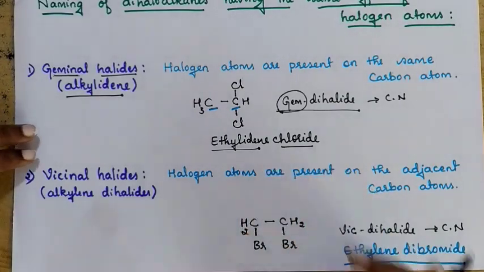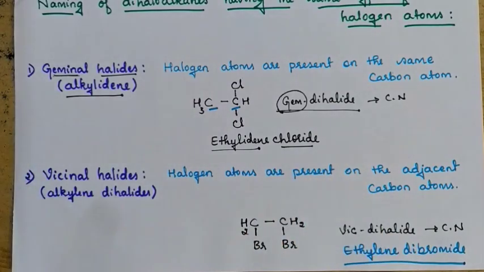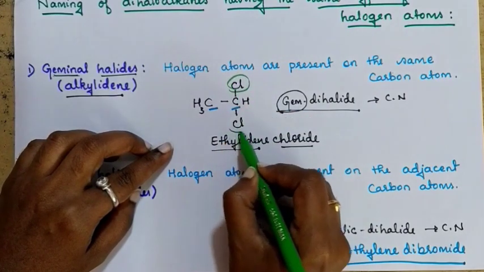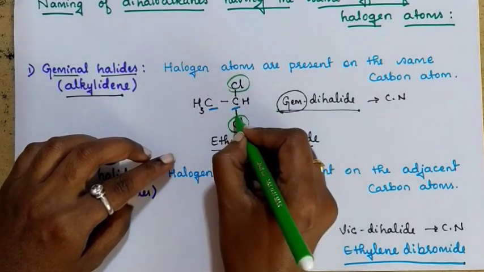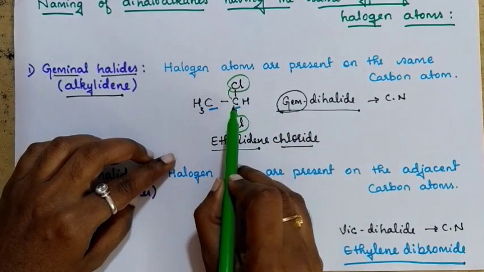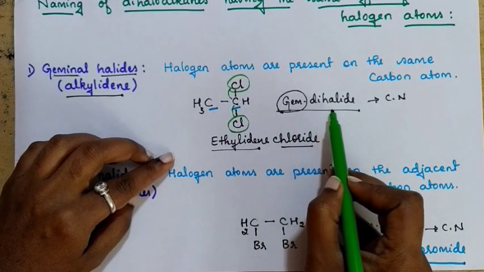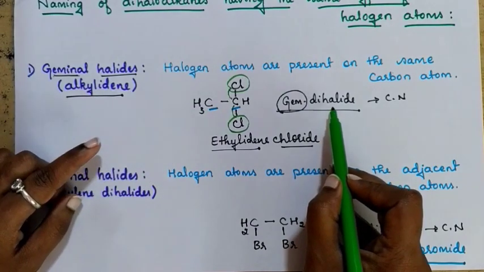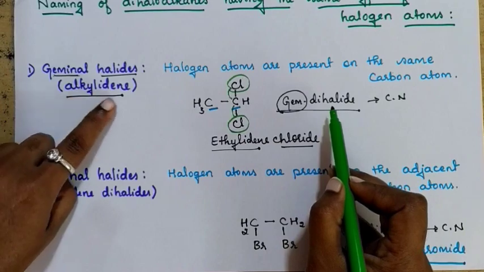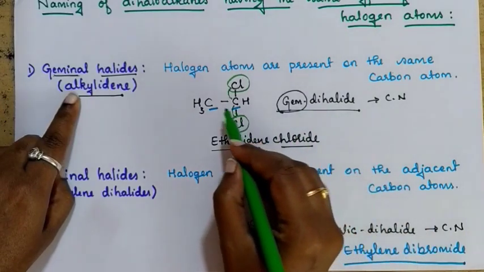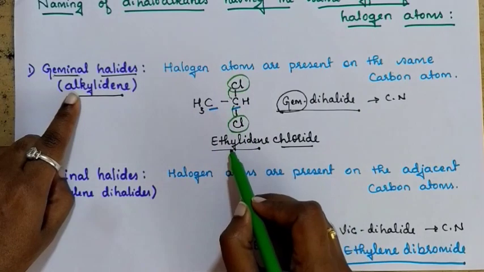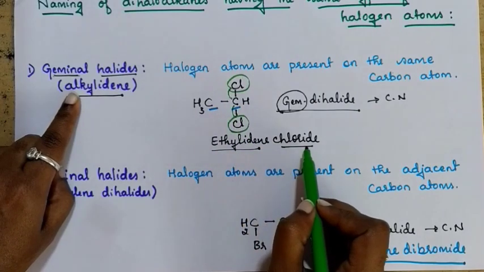So listen again. If you have a compound where 2 similar halogen atoms are present on the same carbon, then this kind of compound is known as geminal dihalide. When it is geminal dihalide, the IUPAC name is going to follow this way, like alkylidene. The alkyl group of this compound is ethyl because 2 carbon atoms are there. So it is ethylidene chloride.